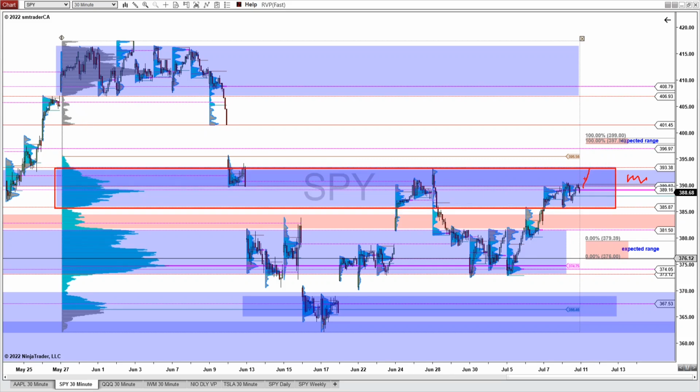If the price could get above this high volume zone, then we will look forward to a move up, taking out this point of control, this virgin point of control near the 396.97 and into this upper range of the expected move between 398 and 399. If we get to this expected range, then we could look for the gap fill at the 401.45. That's basically this gap here.